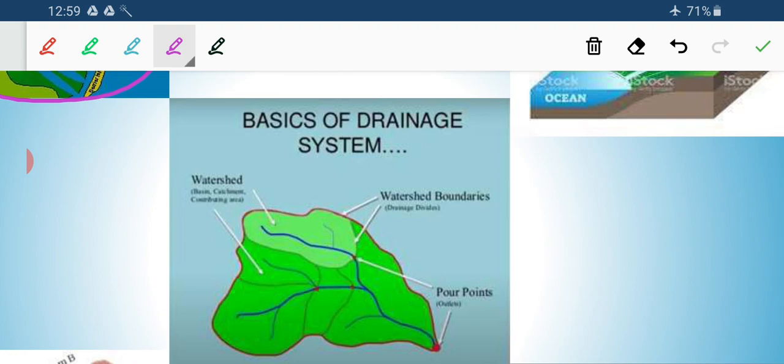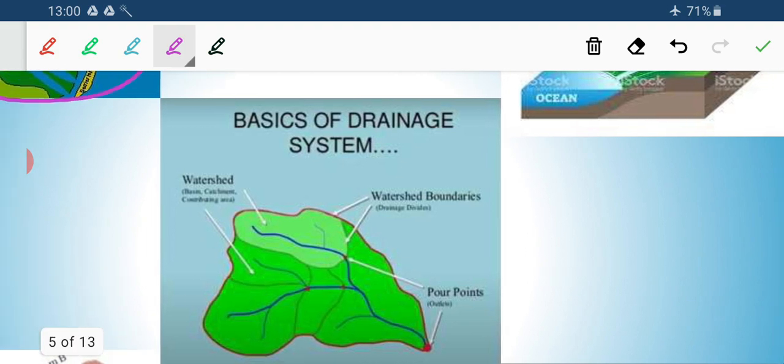Why has this stream moved to this part and divided? It is a main stream originating from the same part, but one moved to the west and another moved to the north. So this zone is the watershed or water divide region.